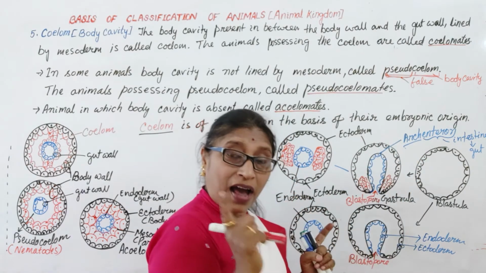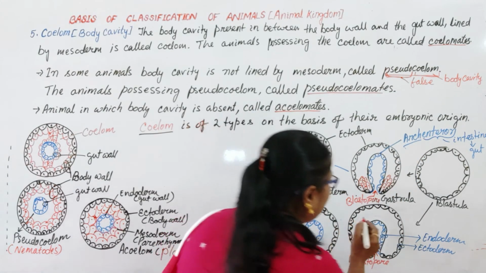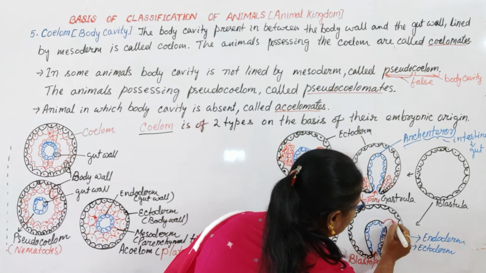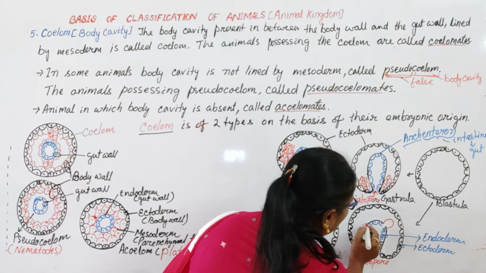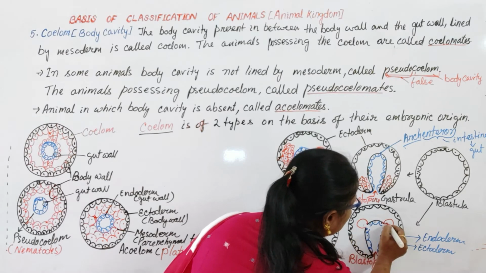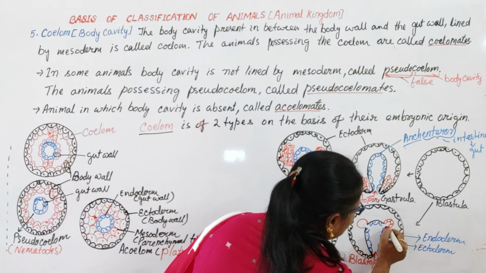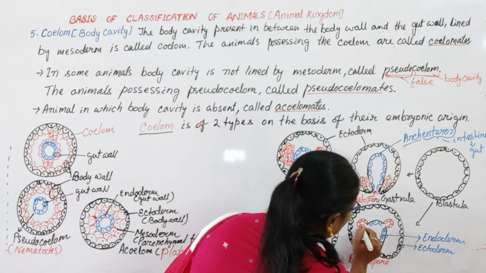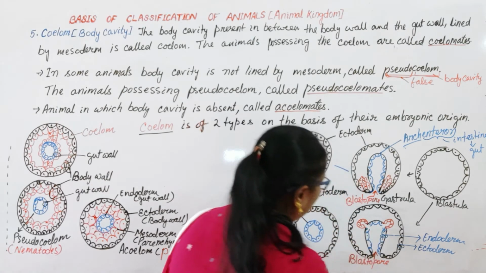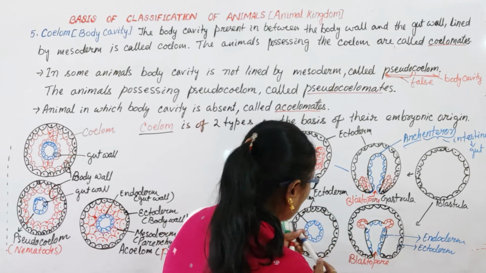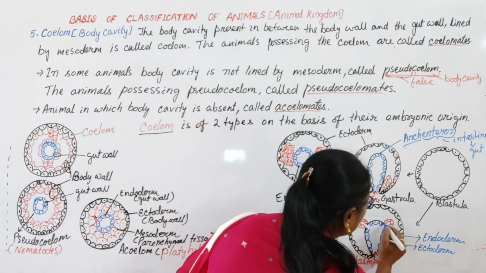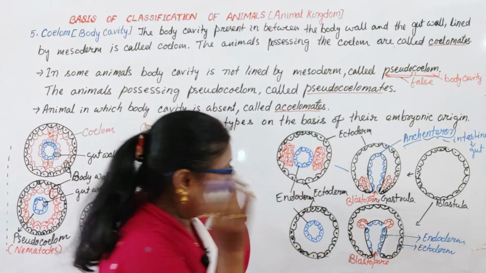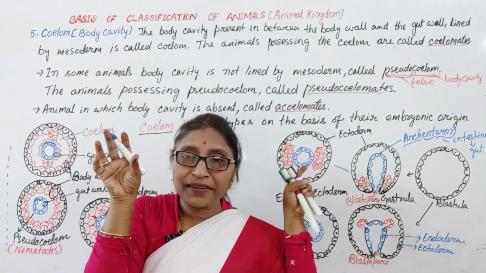Archenteron, I told you. From the outpouching of the archenteron, the mesodermal tissue is developed in some animals. Pouching means pocket, a pocket-like outward pouch from the archenteron.